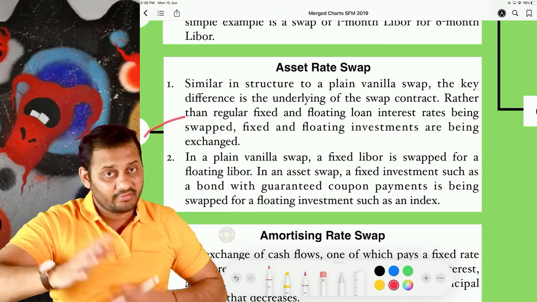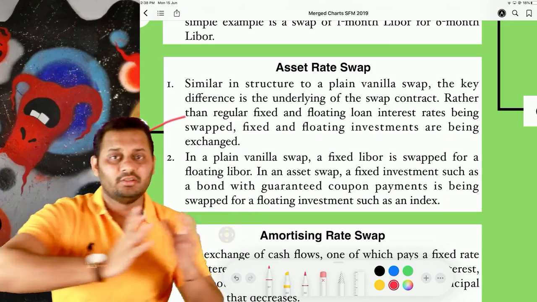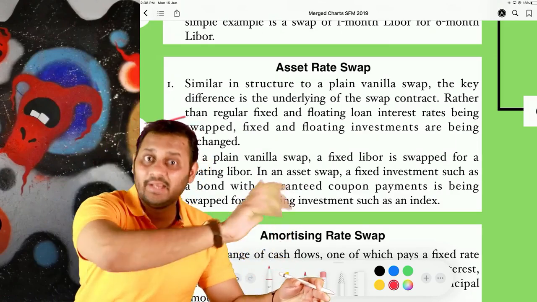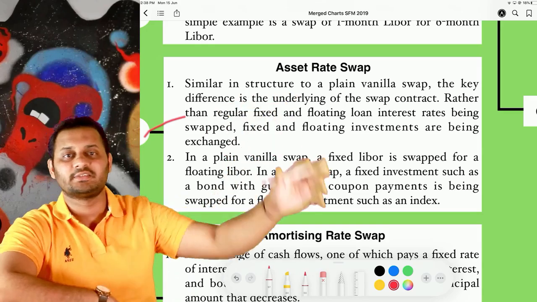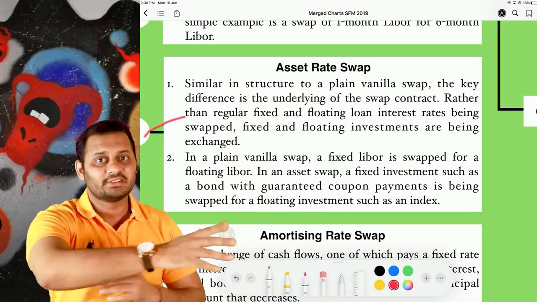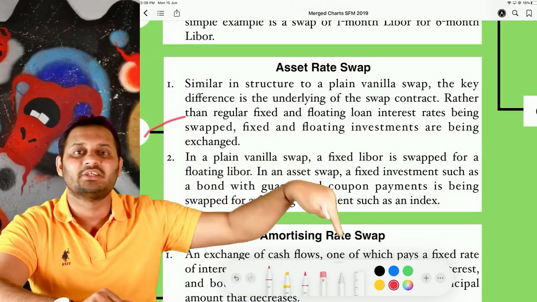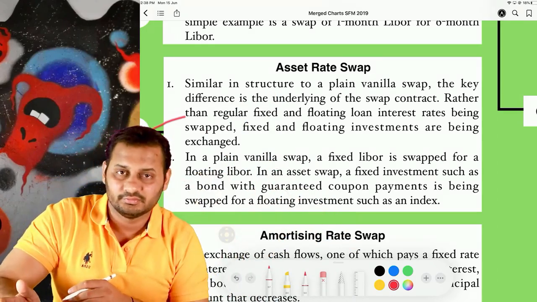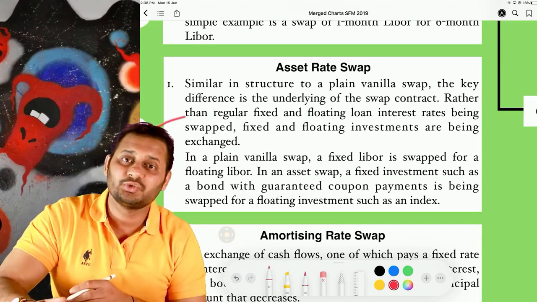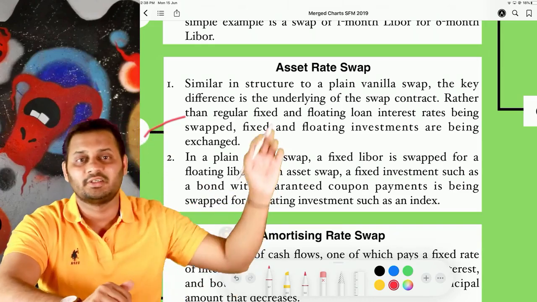So you can see FDs are fixed rate, this is floating, it keeps on changing. And when we are exchanging the asset, this is called an asset rate swap, because after exchanging the asset, he will earn a fixed rate on investment, I will earn floating on equity shares. So earning has also changed, asset has also changed. This is asset rate swap.